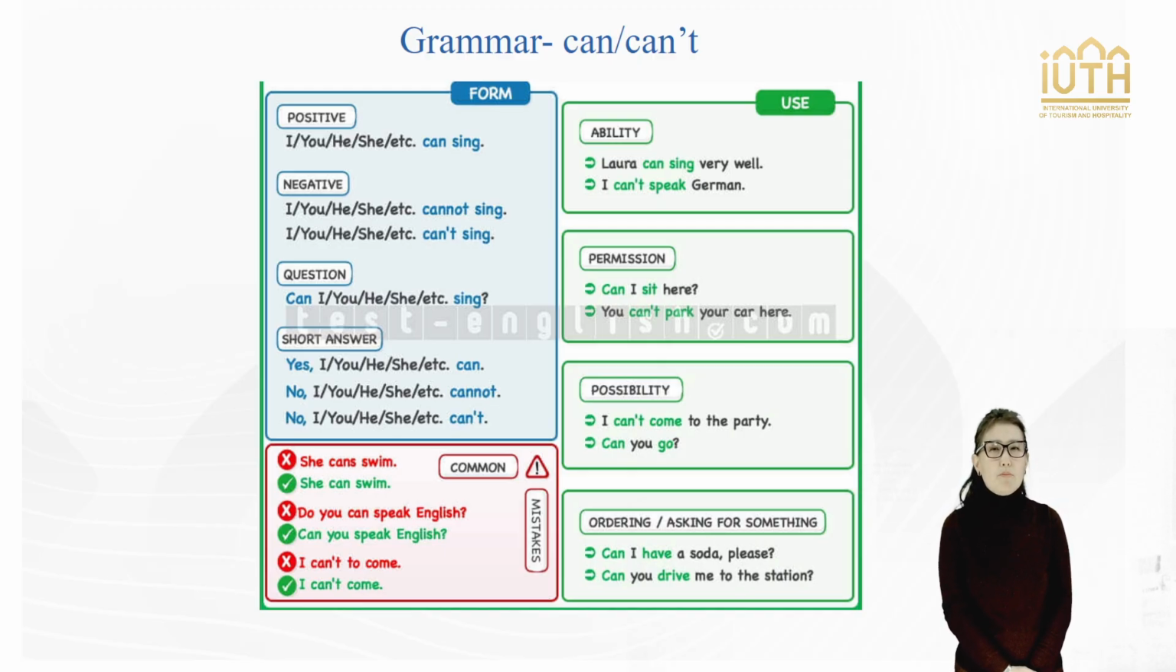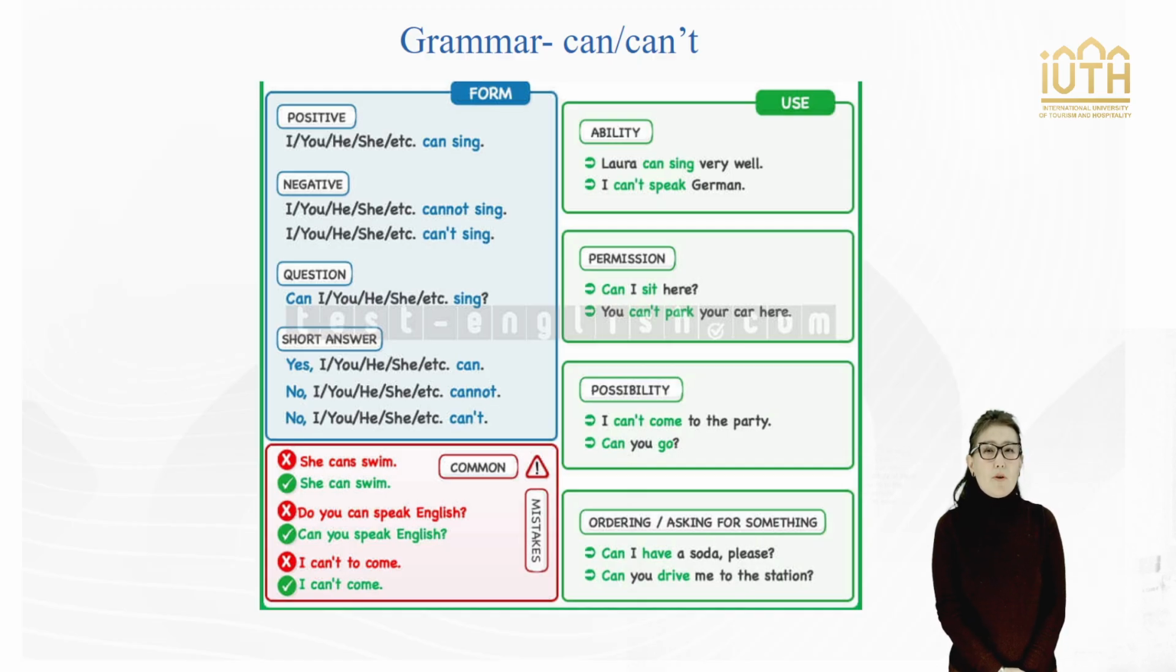Third, question structure. Can plus subject plus base form of the verb. When we want to ask if someone is able to do something, we use can at the beginning of the sentence. For example, can I sing? Can I sit here?